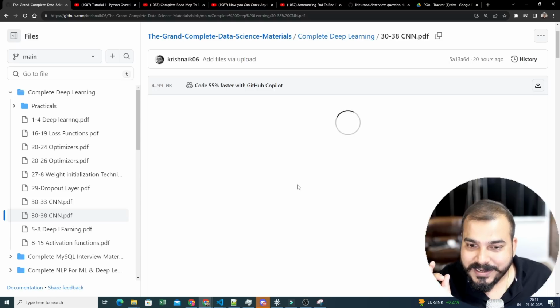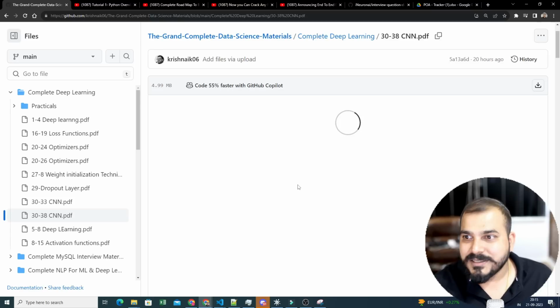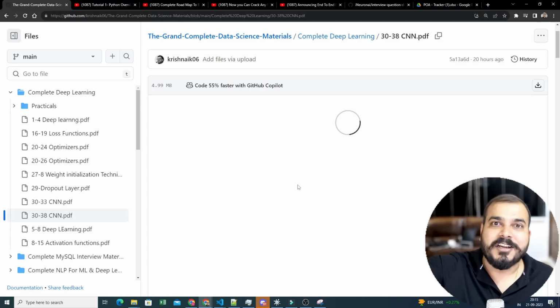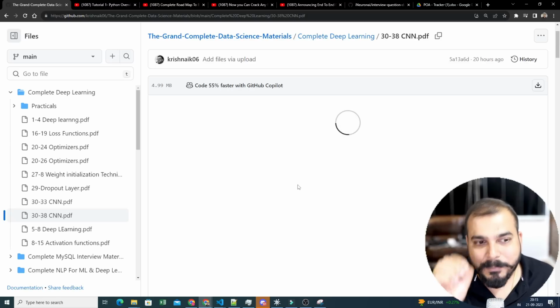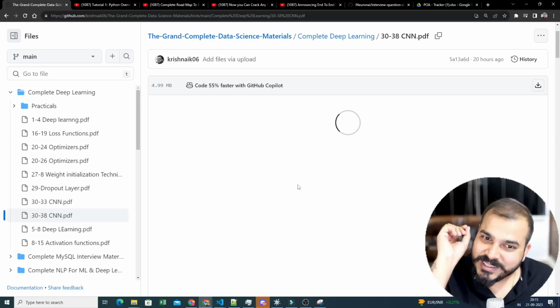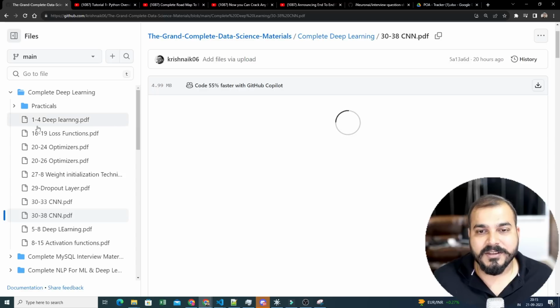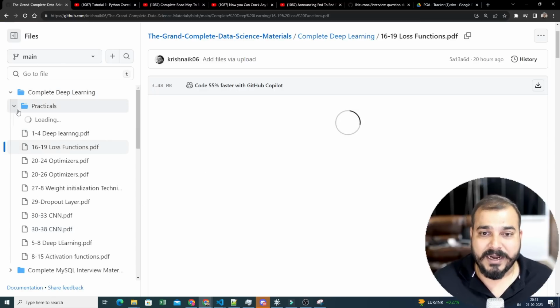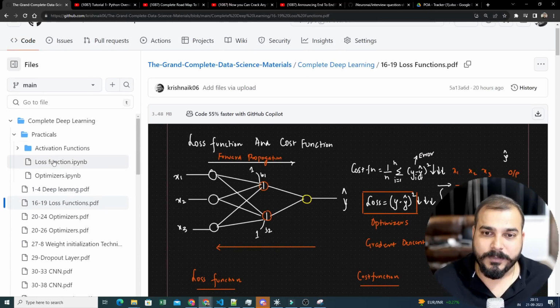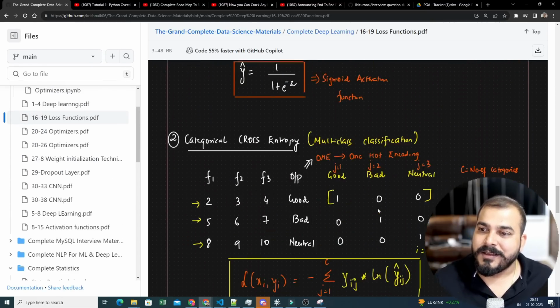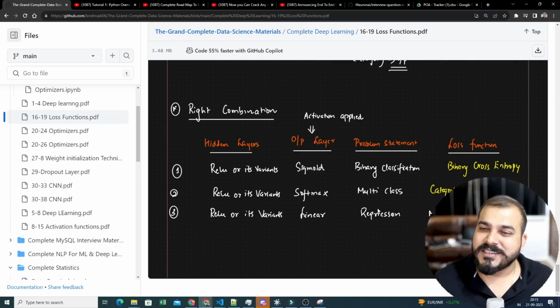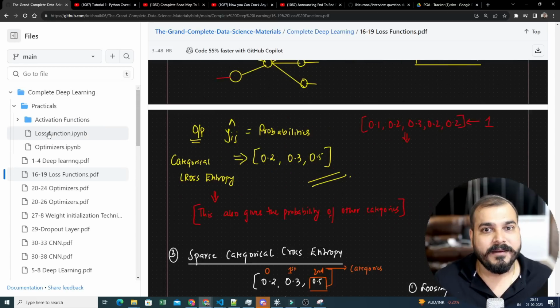I want to make this entire GitHub repository available for generations, guys. All the generations should use it, because these are complete handwritten notes with materials, with everything that is there. So here you can find everything with respect to this, and the practicals are also there. See, loss function, cost function, mathematical equations, whatever is basically required, everything is mentioned over here.